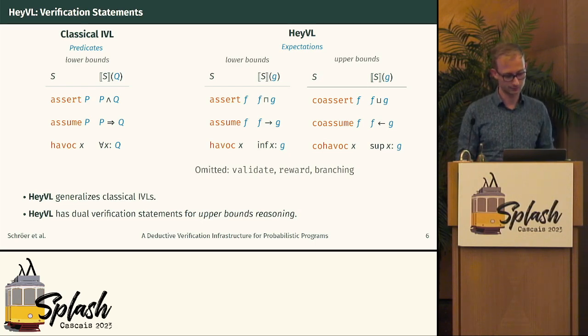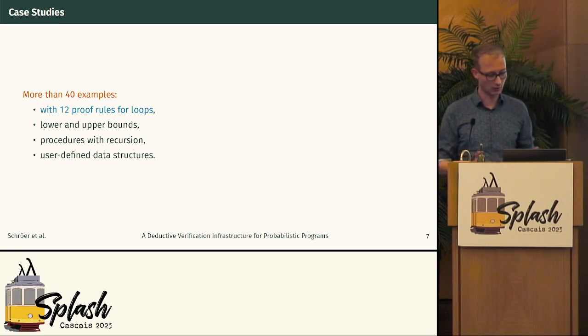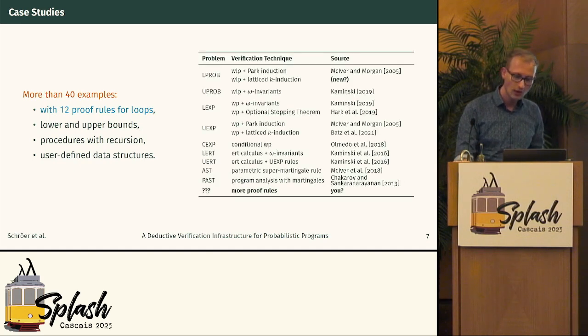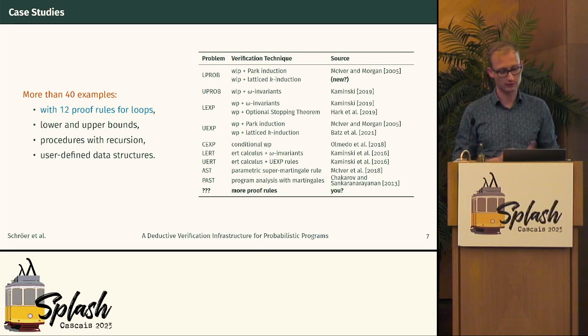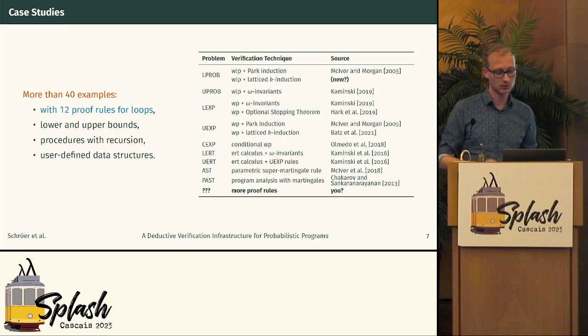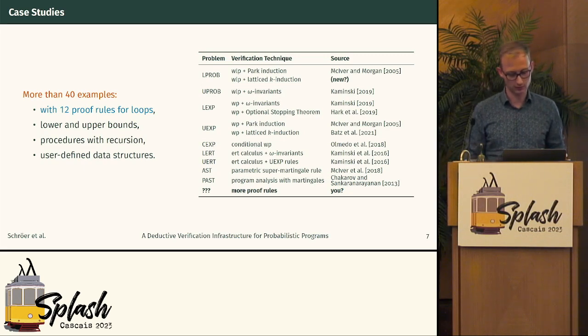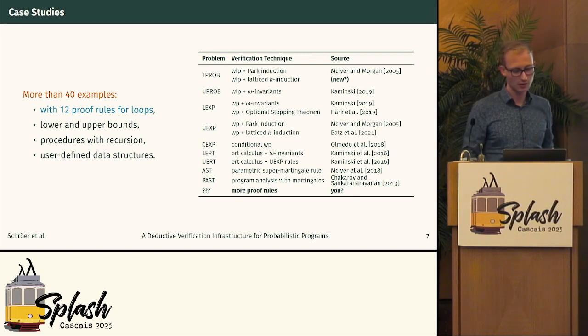Okay, so you can see these are exactly dual and allow us to do upper bound reasoning in our verification language as well. So to show you that this works, we have more than 40 examples verified with 12 proof rules for loops, doing lower and upper bounds reasoning, for example, with partial and total correctness, so that's probabilities, expected values, conditional expected values, expected runtimes, almost sure and positive almost sure termination. We also have encoded procedures with recursion, and user-defined data structures are also supported. And the point of this slide is to say, if you find a new proof rule, you can also encode it into the IVL and basically get automation for free.